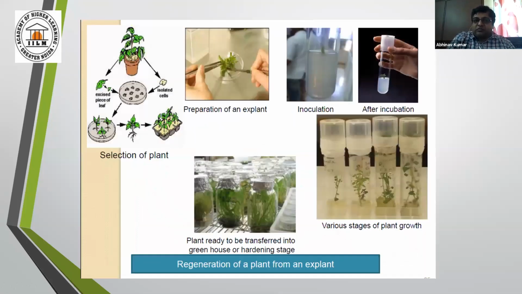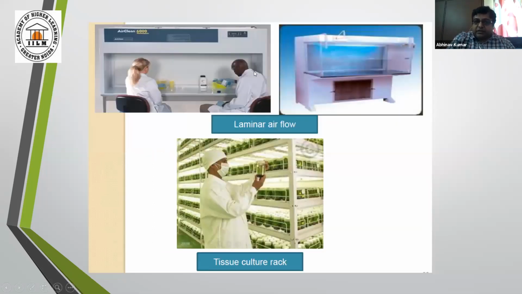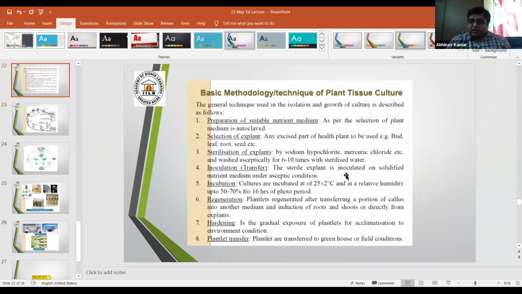So this is how selection and preparation of explant is done. These are the actual pictures, some taken from our labs and some from the internet. These are a laminar airflow and the tissue culture racks. This is how a plant tissue culture method is being run in a laboratory.